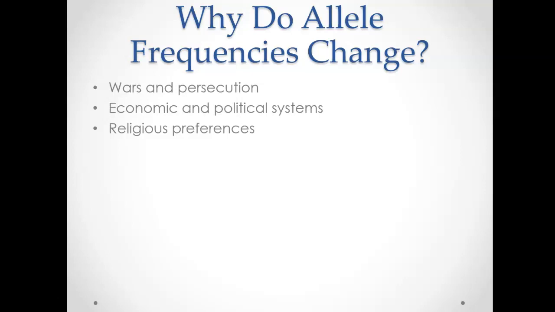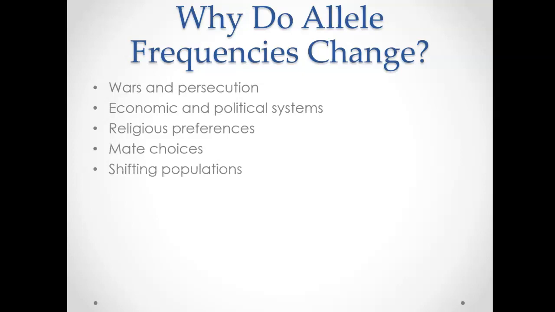So this idea of Jewish people wanting to marry and have offspring with other Jewish people, or Catholic people with Catholic people, or whatever it happens to be. And that kind of leads into our next selection of mate choices and who we choose as our mates. There's a very sort of biology behind the process of choosing someone to be our partner and why we do that, and that leads to changing allele frequencies.